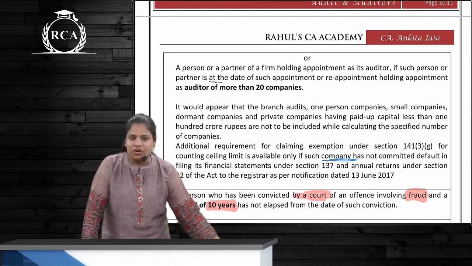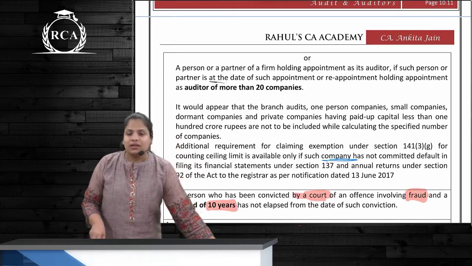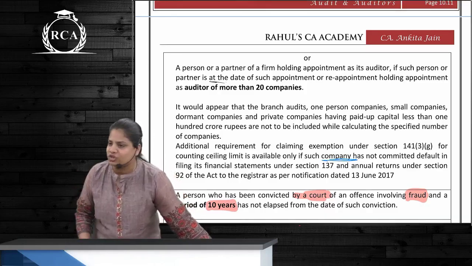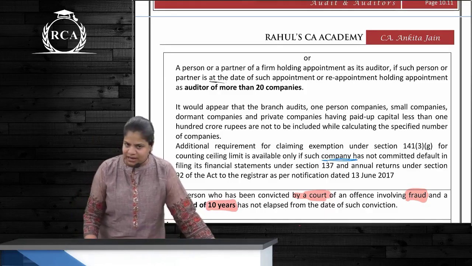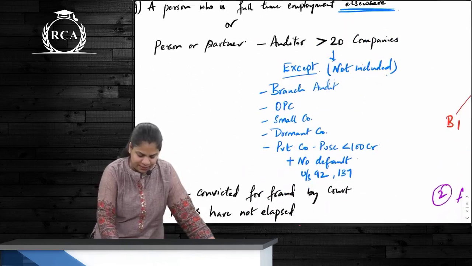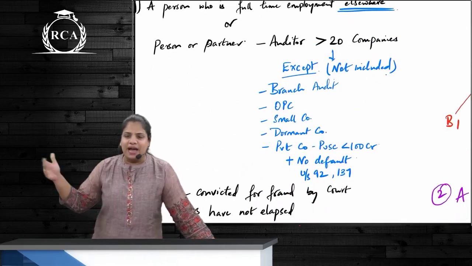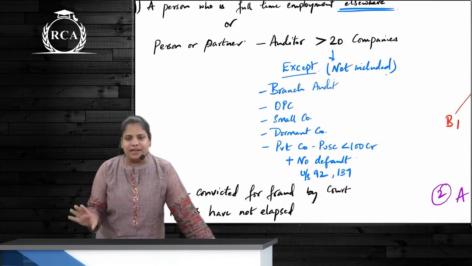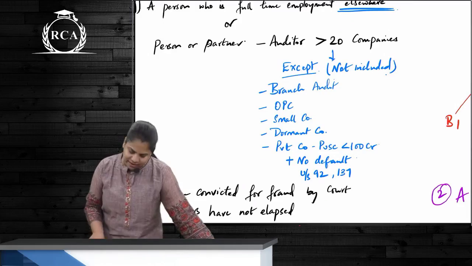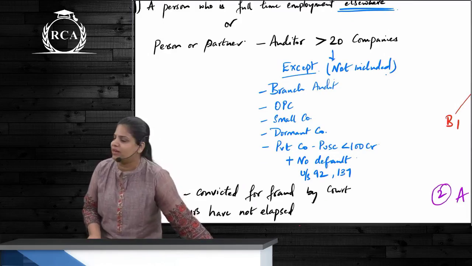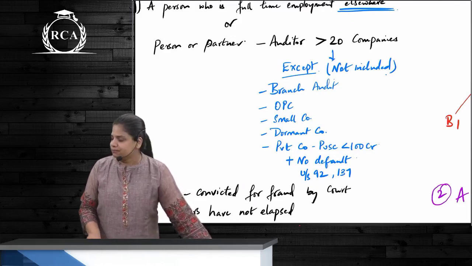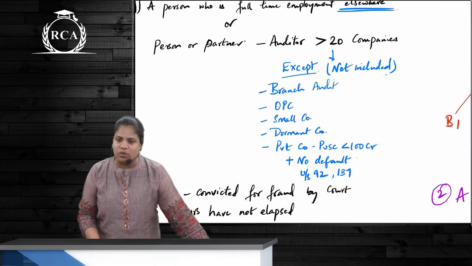A person can be an auditor only and only for how many companies? Maximum 20 companies. So from which number of companies is he going to be disqualified? 21st company. But while we are calculating this, we don't count these 5 types of companies. What are they? First, branch audits are excluded. Then OPC. Next a small company. Next dormant company. And next a private company whose paid up share capital is not exceeding 100 crores, plus these companies have not committed default in sections 92 and 137.